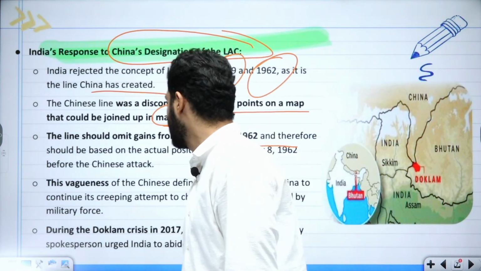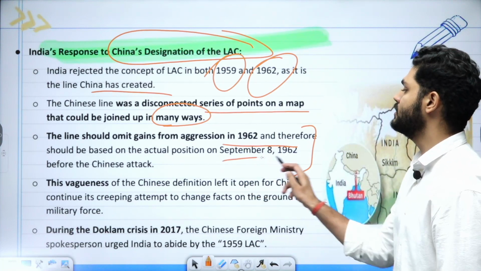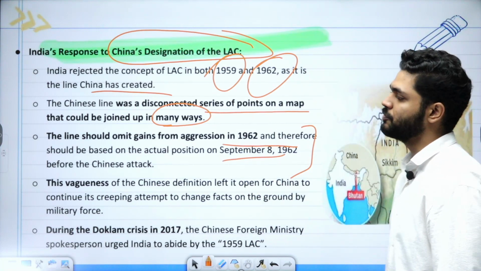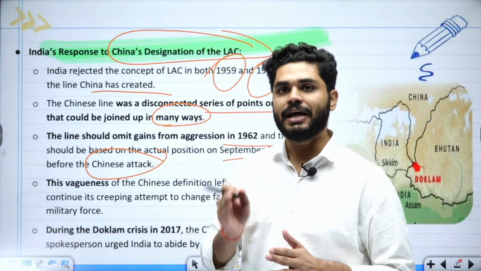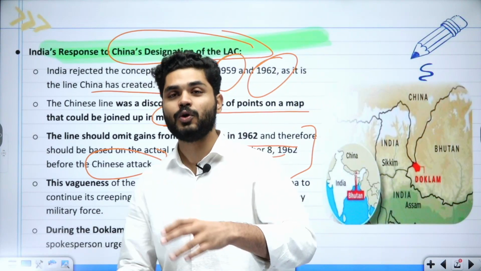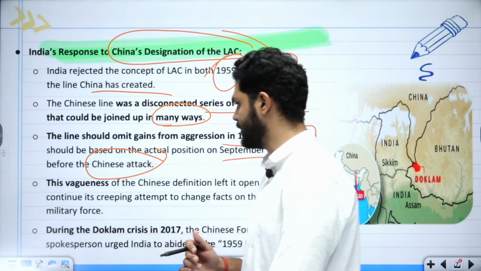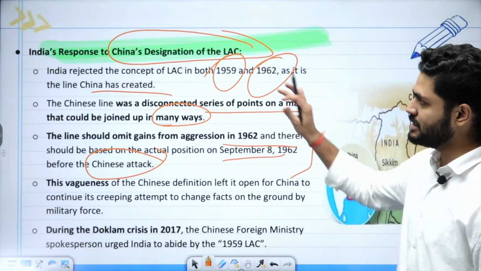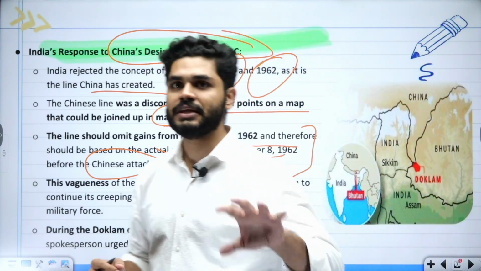Therefore it should be based on the actual position on 8 September 1962, before the Chinese attack, on the actualities which were there before the war. That is the reason for this vagueness. There is no legality, everything is there in the air only.